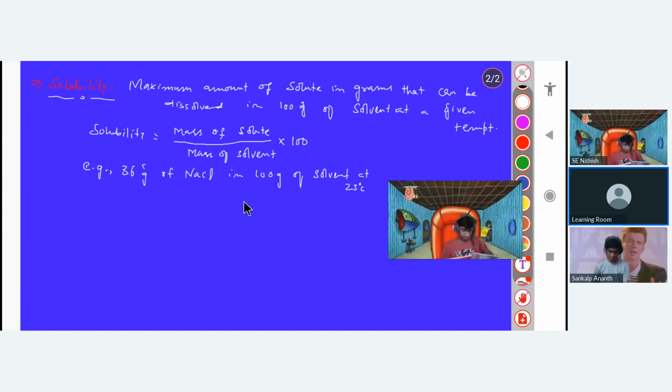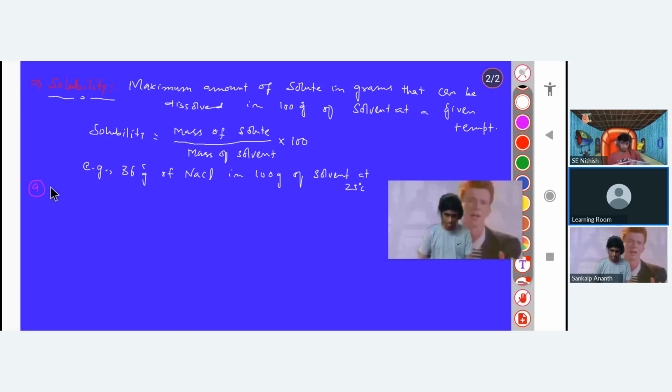But you have to remember that this solubility is affected by temperature, and those factors are very important. So let us see the various cases. We will study the factors affecting solubility, that is, the temperature effect. It is very important. We have some salts like NaCl. If we increase the temperature, solubility will also increase, but it will increase slightly.